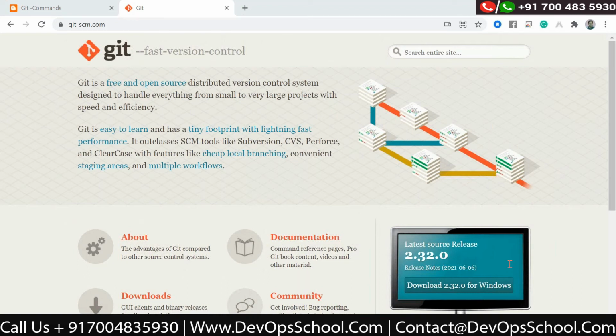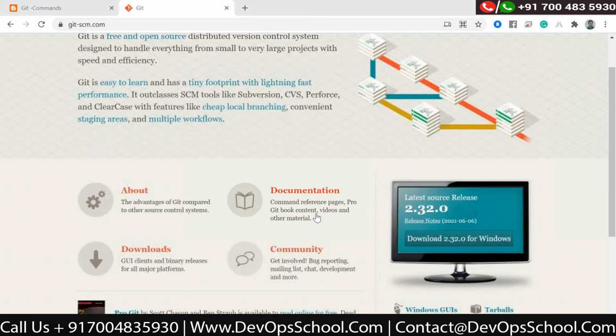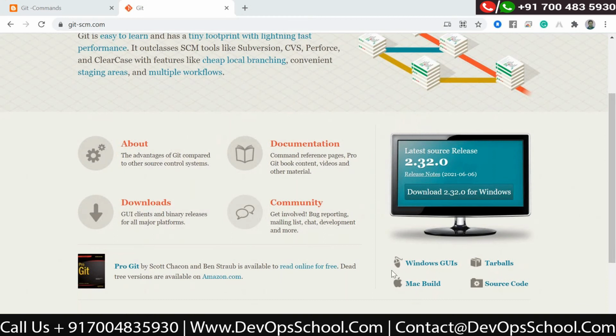If you go to this website, you can find different installations for Git. You can do it for Windows, Mac or Linux. In Linux it is simple.